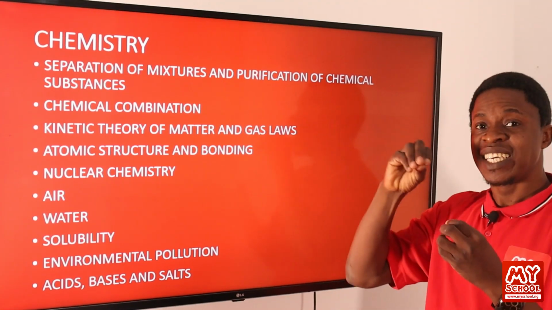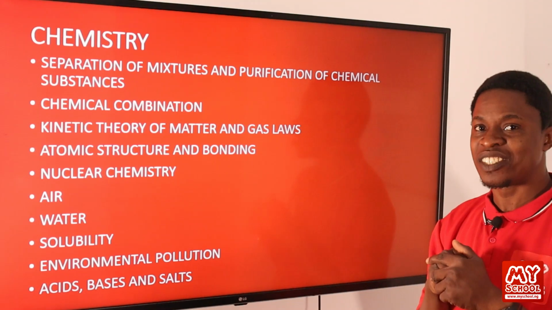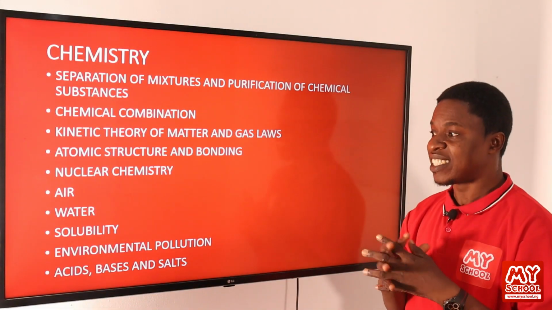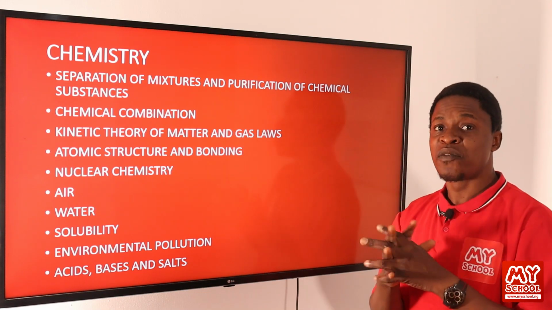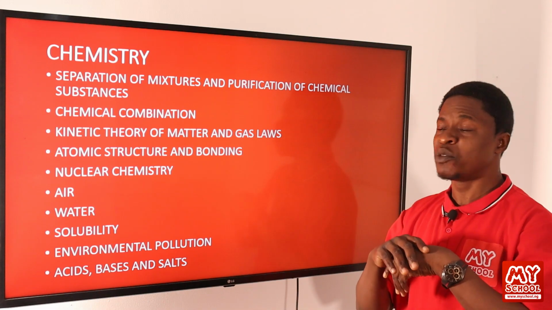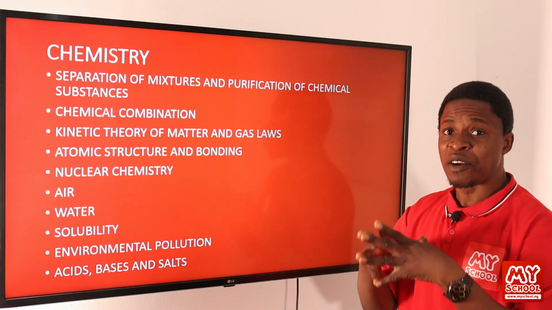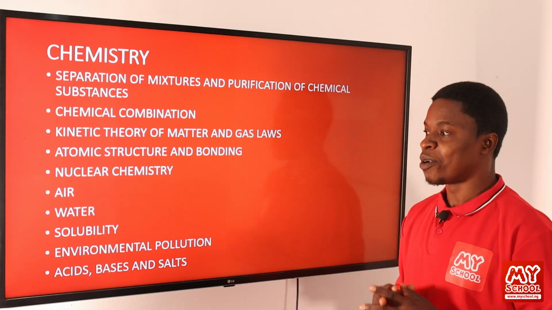Then we also look at the compounds that actually make water what they are. We look at how we can be able to purify water and make it fit for human consumption. The water you have around, how are we able to treat it, the kind of treatment we can give to it to make it fit for human consumption.